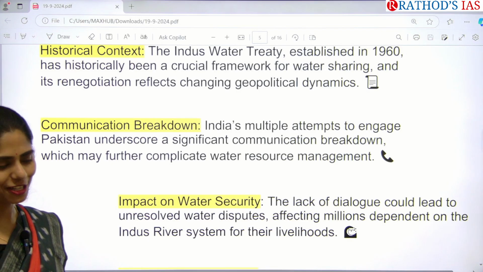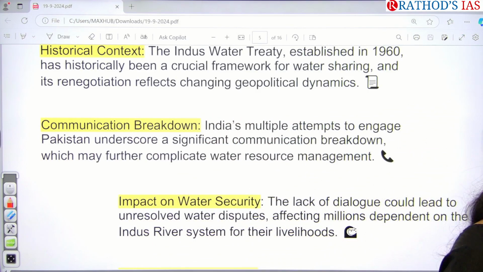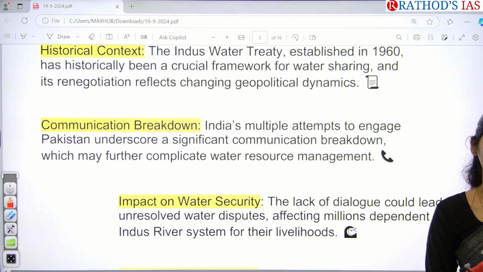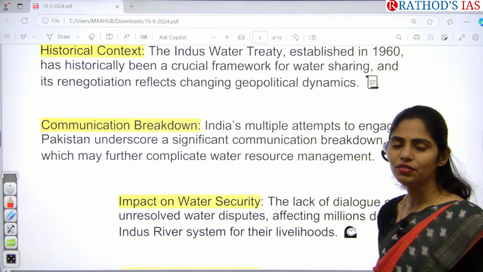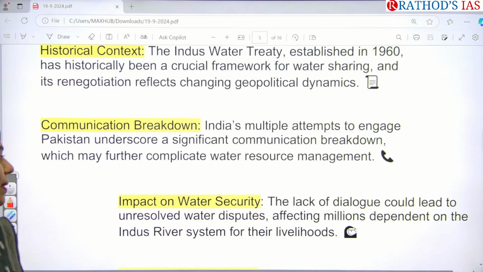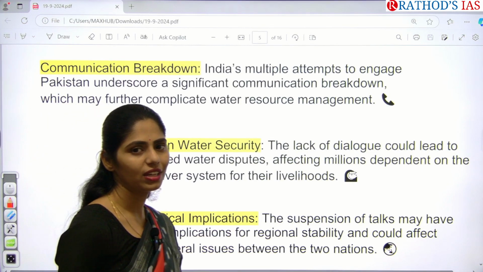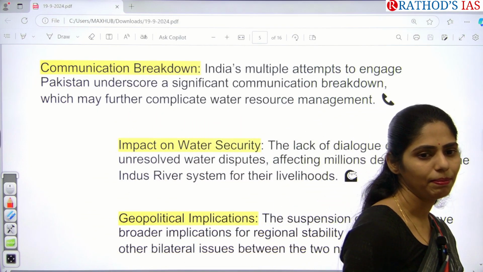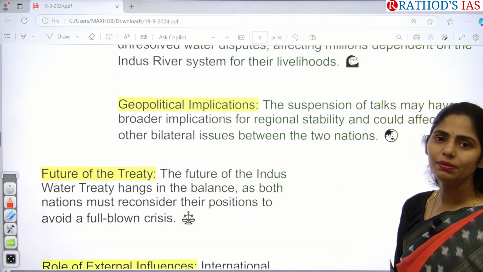Whenever Pakistan is not coming for talks, obviously India can control more of the water of this Indus, and there will be complications in water resource management between India and Pakistan. And if Pakistan is not coming for the talks, who will get hurt? Obviously Pakistan, so there will be an impact on the water security of Pakistan. If they do not have enough water, that will impact agriculture and even the livelihood of the people.